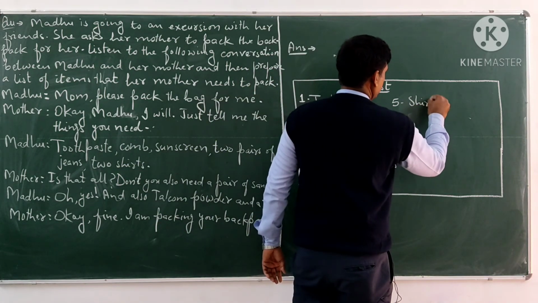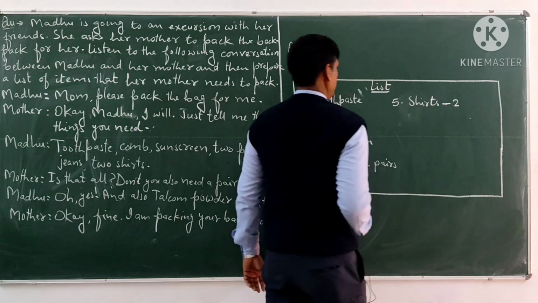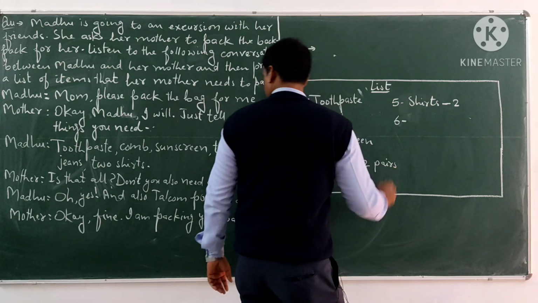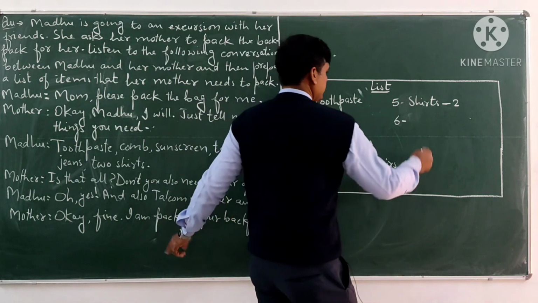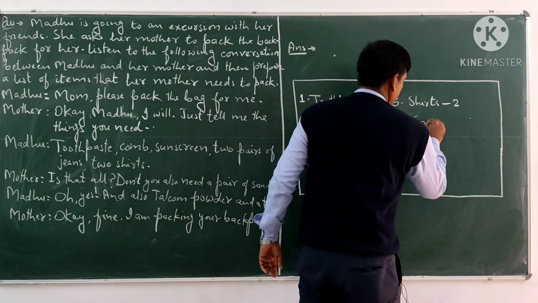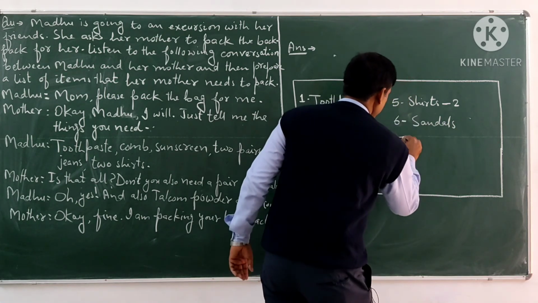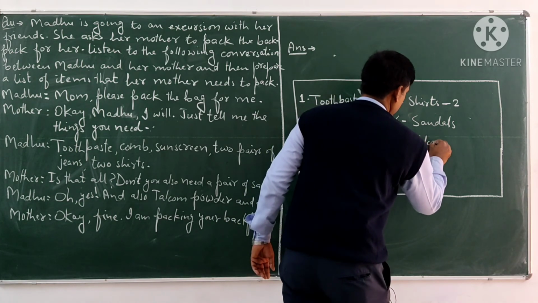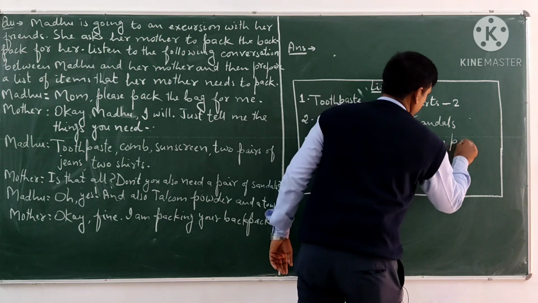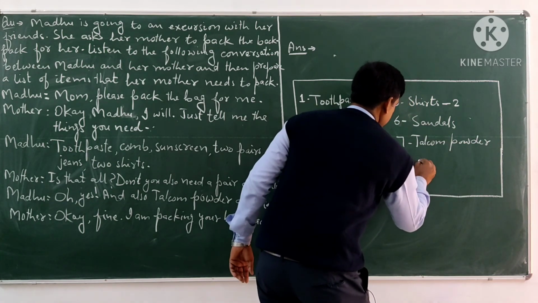Number 6: is that all? Don't you need a pair of sandals? Then she says, yes, sandals too. Then she also says 2 more things. So 7 is talcum powder. And one more thing, that is towel.